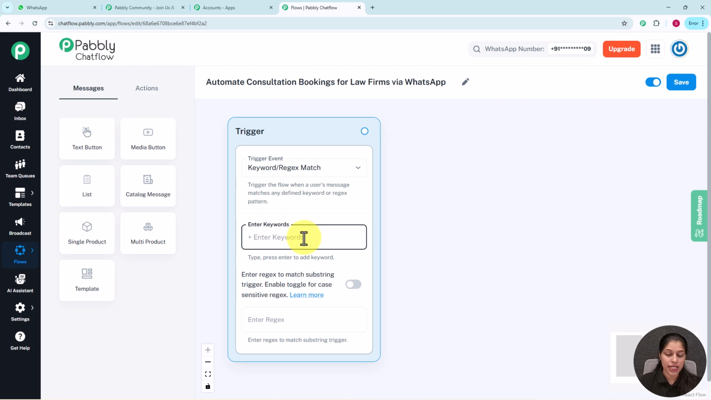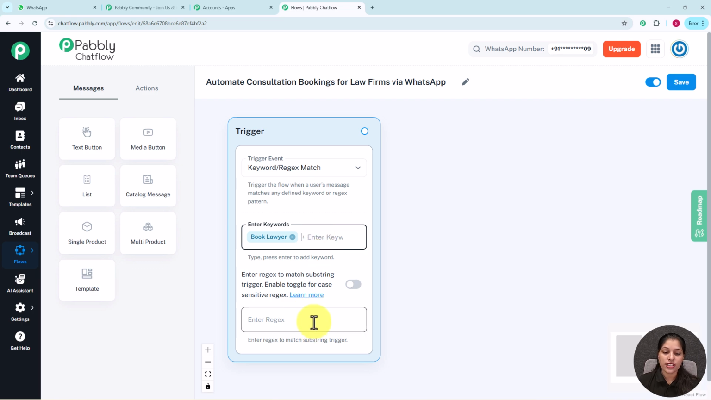So keyword is basically the word which is going to initiate your chatbot. Now let's say my user enters a text that is book lawyer and I want to initiate my chatbot as soon as my user enters this text that is book lawyer. So for that you just have to make this text that is book lawyer as a keyword. So for that you just have to type it and press the enter. And as you will press the enter, your one keyword is ready, that is book lawyer.